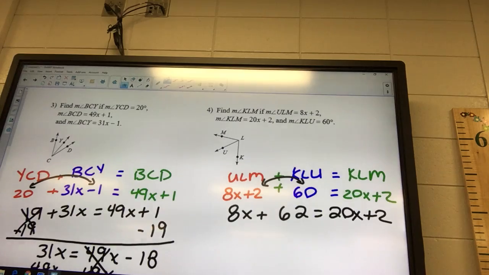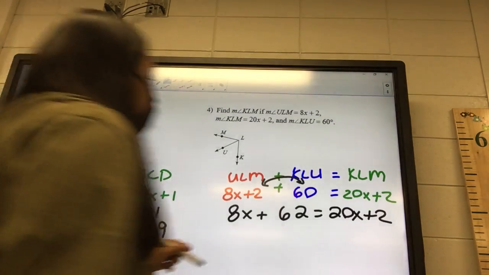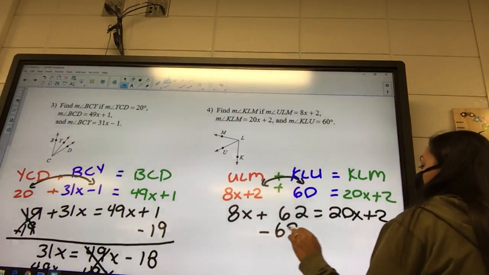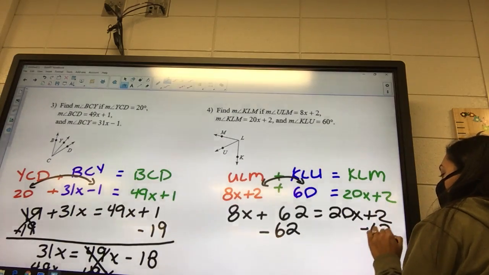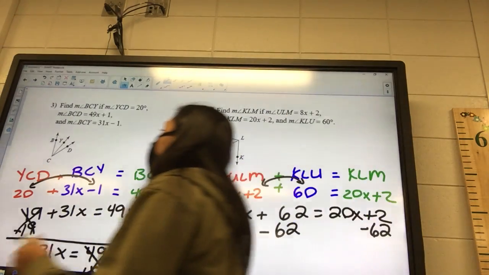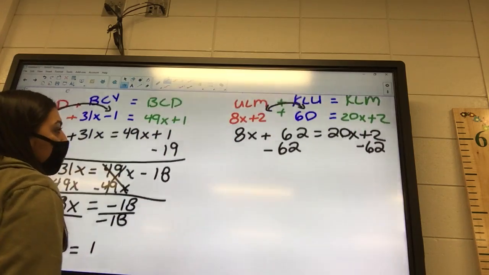Okay, slow down. 8x is a letter, and it's on the left, so that's good. And then we got a 62, is that a letter or a number? That's a number. Where do numbers go? To the right. Minus 62 on both sides. And make sure it goes under that 2, okay? It's gotta go with another number.